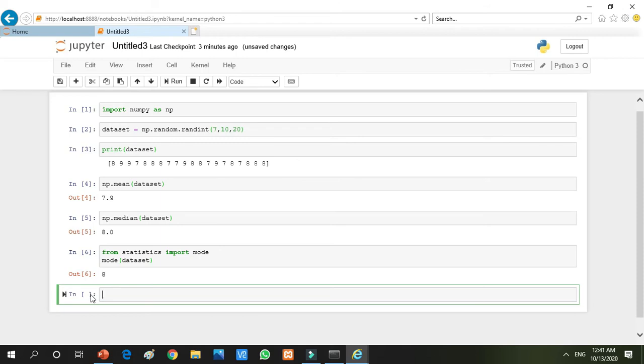So in this lecture we are doing the practical performance of all the measures of central tendency, including the mean, the median and the mode. All of these are generated using the NumPy library. So moving forward, we are able to calculate the mean, median and mode of all these numbers.